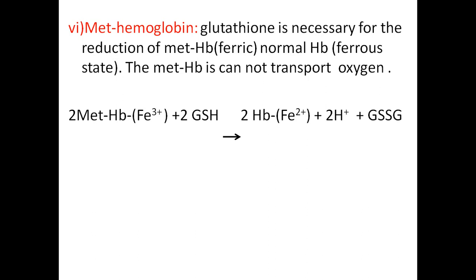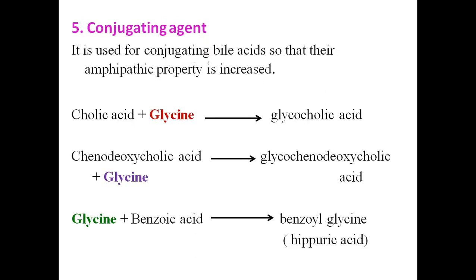In methemoglobin, the iron is in the ferric state. In normal hemoglobin, it is in the ferrous state, that is, the Fe+2 state. If iron is present in the Fe+3 state, the hemoglobin is called methemoglobin. This methemoglobin is converted to normal hemoglobin by the action of glutathione. So glutathione is a very, very important biological tripeptide.